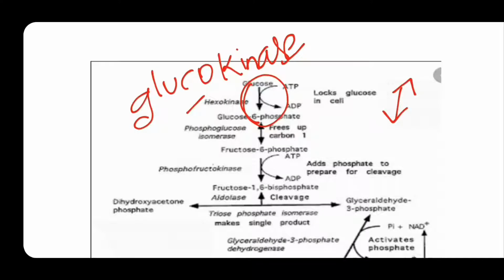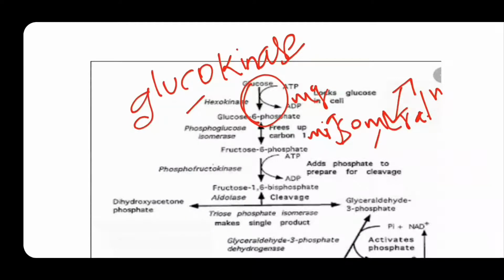Glycolysis occurs in three phases. The first is the energy investment phase, next is the splitting phase, and the third is the energy generation phase. Now, in the second step, glucose 6-phosphate is converted to fructose 6-phosphate. It is also called an isomerization reaction, because glucose and fructose are isomers. Phosphohexose isomerase is the enzyme that acts on it, and magnesium is required for this step to occur.